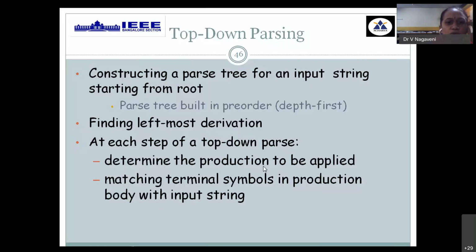Why is it called top-down parsing? We are always constructing a parse tree from the start symbol of your grammar until you reach all the characters of your given string at the last level. It means it follows a pre-order, and it is obtained using a derivation process, particularly the leftmost derivation process. Hence, it is called a top-down approach. So it starts with the start symbol. Each and every production given in the grammar has to be replaced step by step in the derivation process to obtain the required parse tree, finally reaching all the characters in your parse tree.